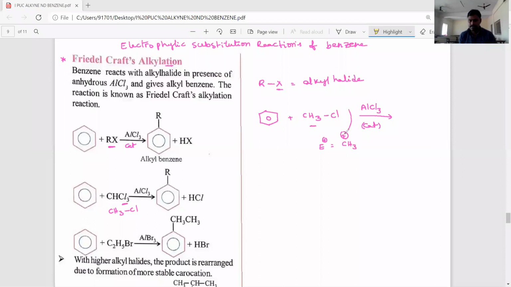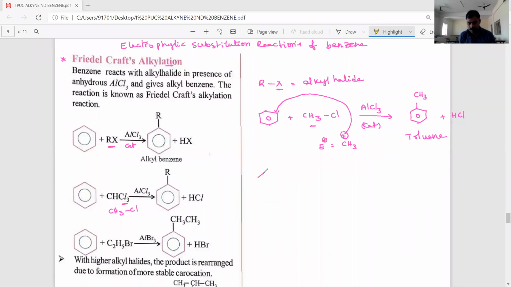Then this CH3 plus will attack any one of the carbons of the benzene ring with loss of H plus. We have already discussed that mechanism. Then we get methyl benzene plus HCl. Methyl benzene, its common name or IUPAC name, is also known as toluene. That is CH3 bond C6H5, toluene or methyl benzene, we got.